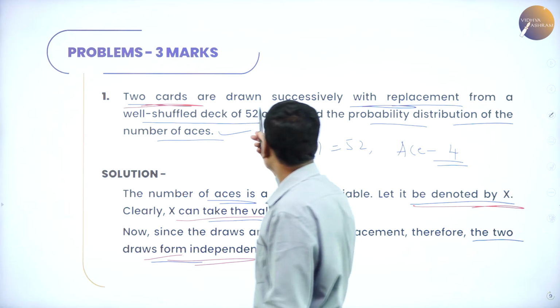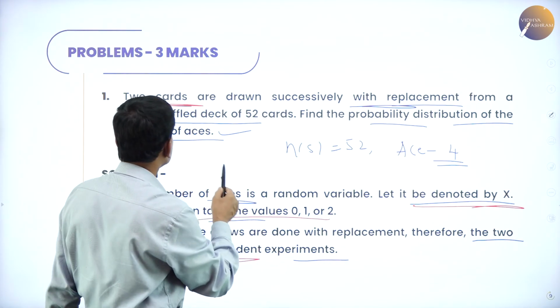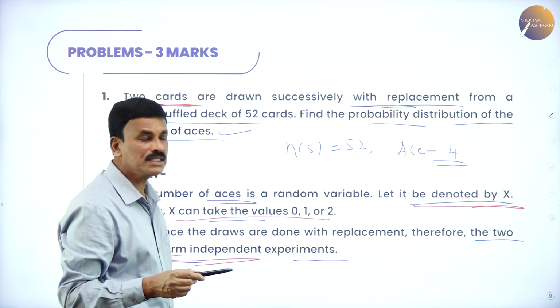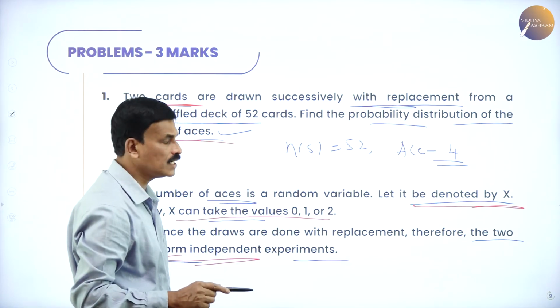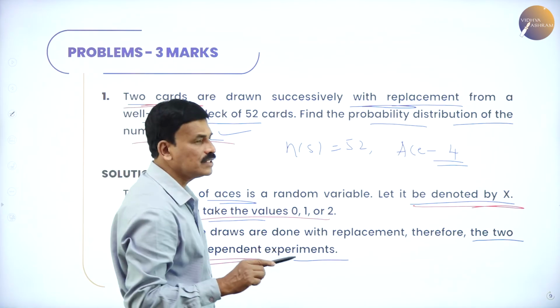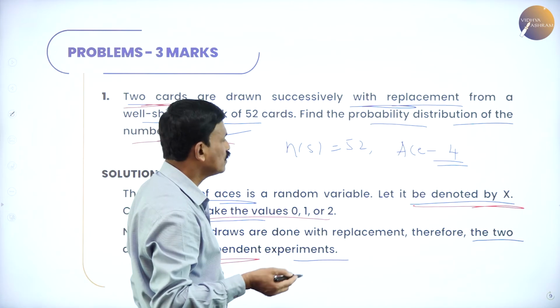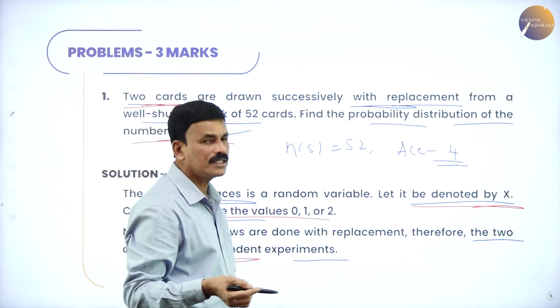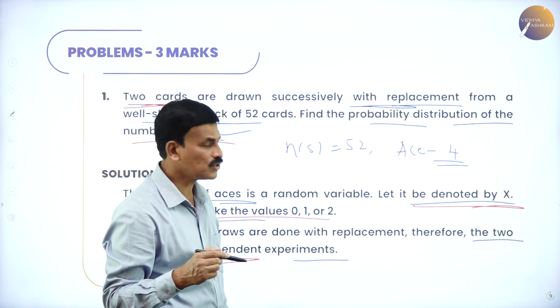Two cards are drawn successively with replacement from a well-shuffled deck of 52 cards. Find the probability distribution of the number of aces. What is given in a deck? There are 52 cards, therefore n(S) is equal to 52. And in a deck there are 4 aces. Number of aces is equal to 4.